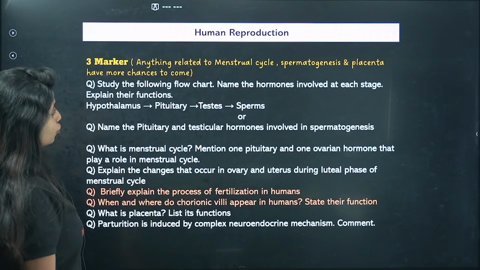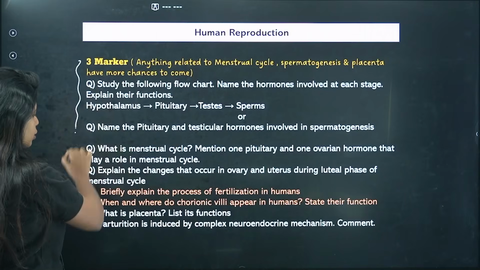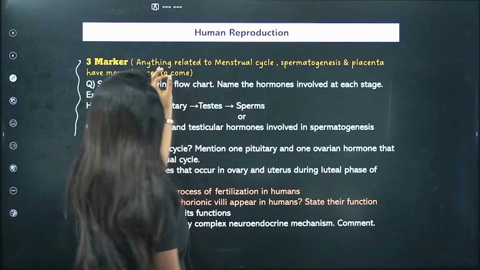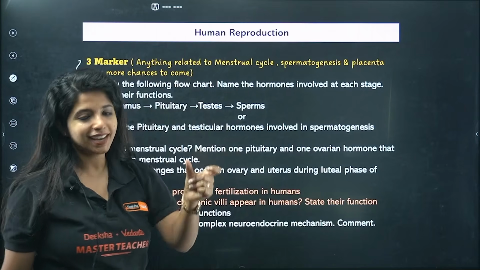Yes. Now, human reproduction, you have a 3 marker question coming from this chapter. Anything related to menstrual cycle, spermatogenesis, placenta have more chances to come. More chances. Right.